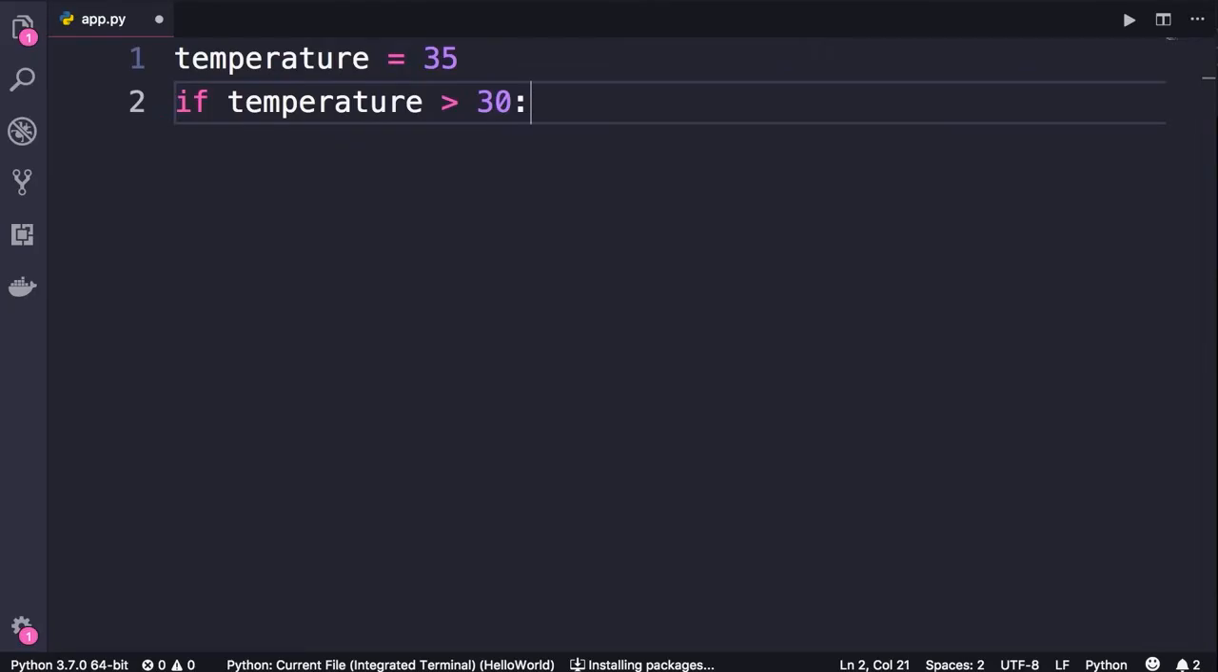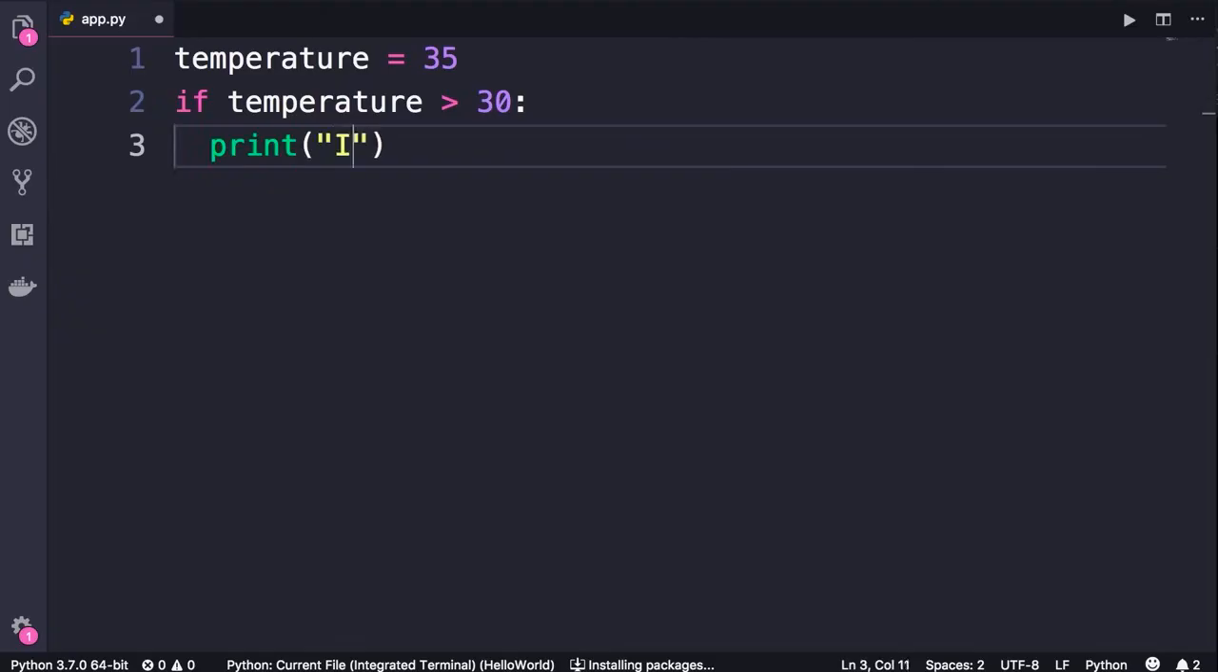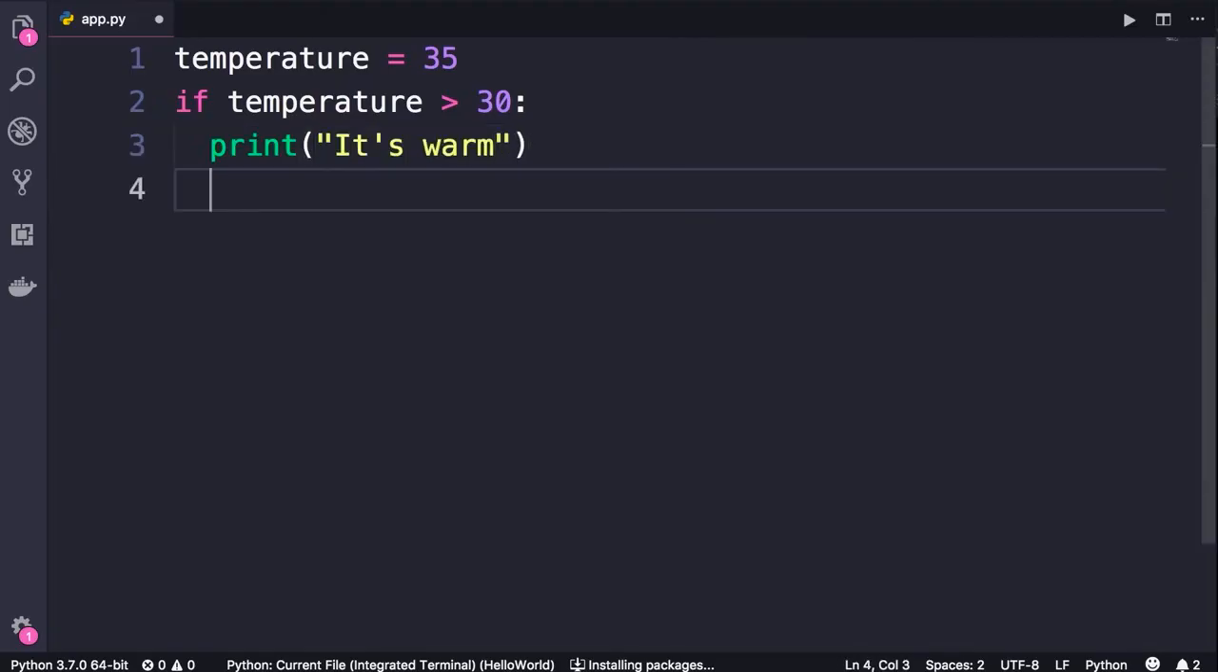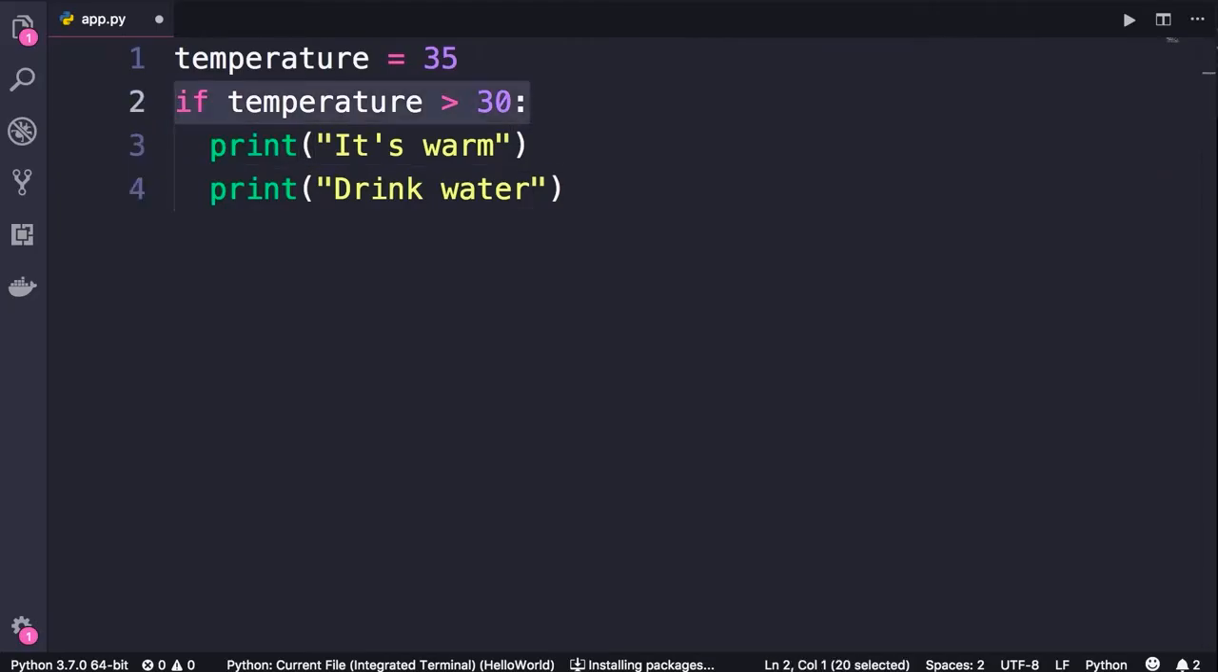Now let's see what happens when I press enter. Our cursor is indented. So here we have two white spaces. This is very important because using these indentations, Python interpreter will know what statements should be executed if this condition is true. Here we want to print a message like, it's warm. We can print another message as well, drink water. So we can have as many statements as we want here, as long as they are indented, they belong to this if block.